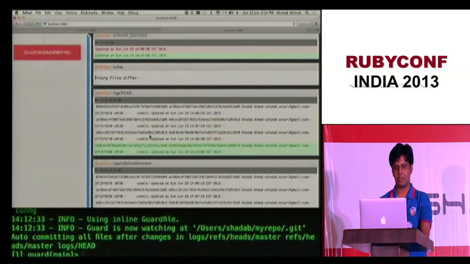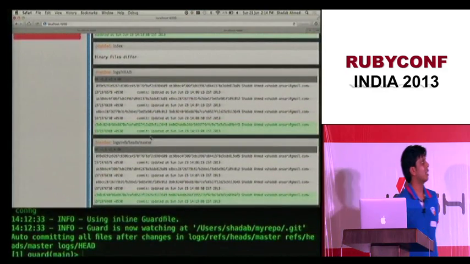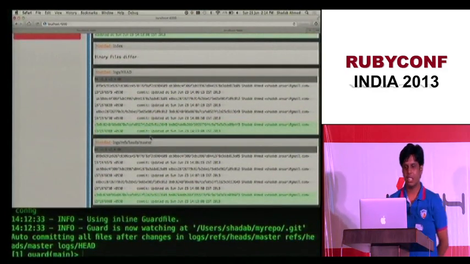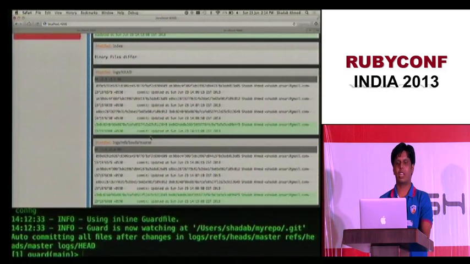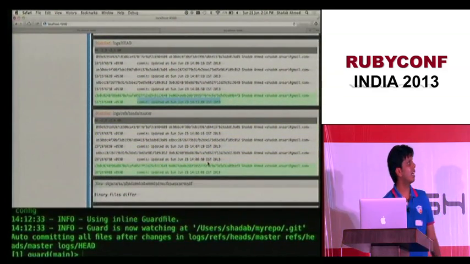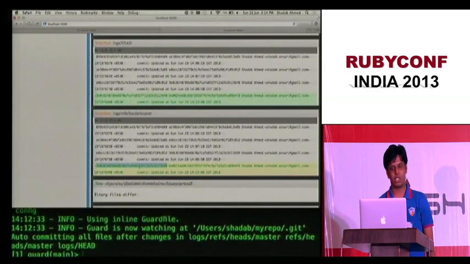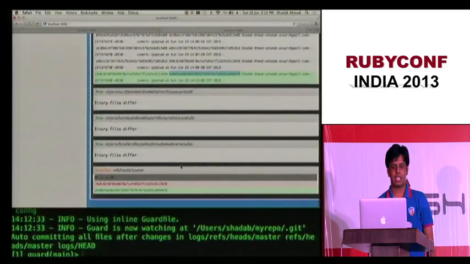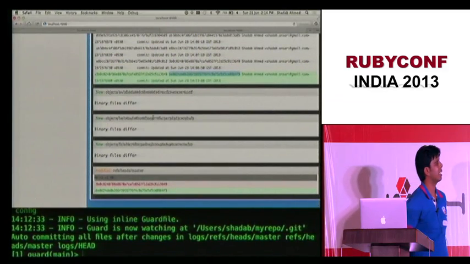So that's your staging. And Git also maintains a log of everything. The head log is maintained. Head went from this one to this one, and it shows that it was through a commit. That's how your Git log is shown. It also maintains a log for each of the branches. Right now we are on the master branch, so it shows that. And we have 3 new Git objects.